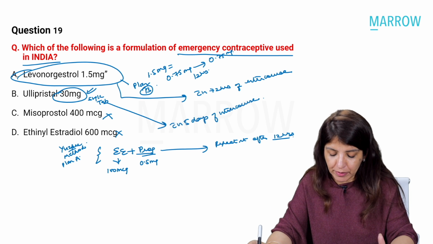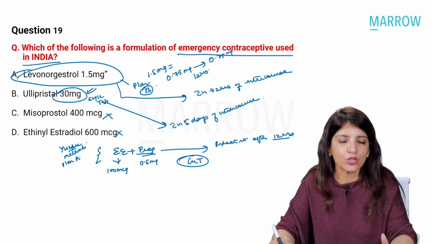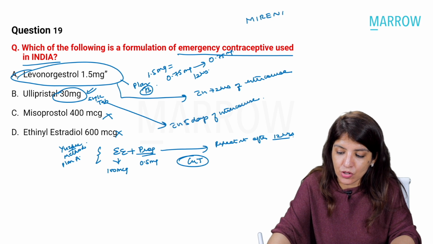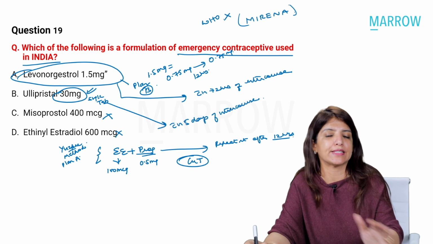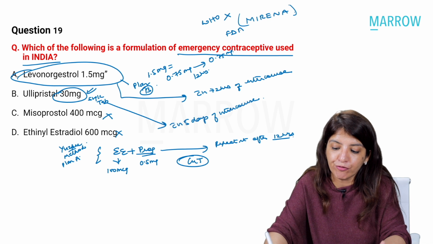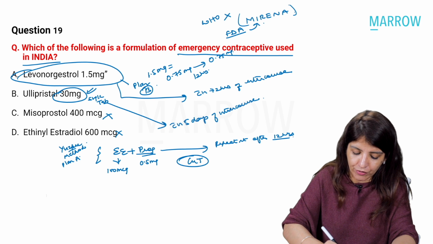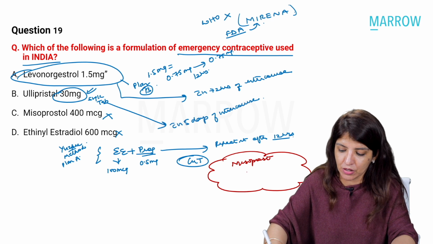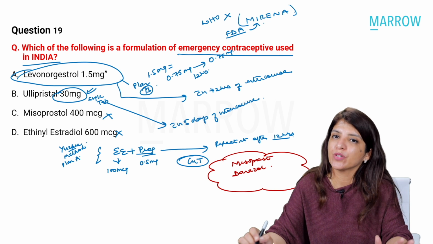Right? Please remember that copper T again can be used as an IUCD within 5 days of intercourse, and although Mirena is not approved by our government, it is not approved by WHO as an emergency contraceptive, but FDA has recently approved Mirena as an emergency contraceptive. Drugs which are never used as emergency contraceptives are misoprostol. Don't get confused. Misoprostol is never used as an emergency contraceptive. And then danazol. Danazol is also never used as an emergency contraceptive.